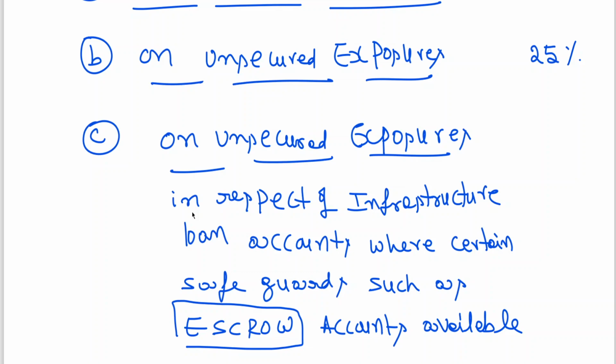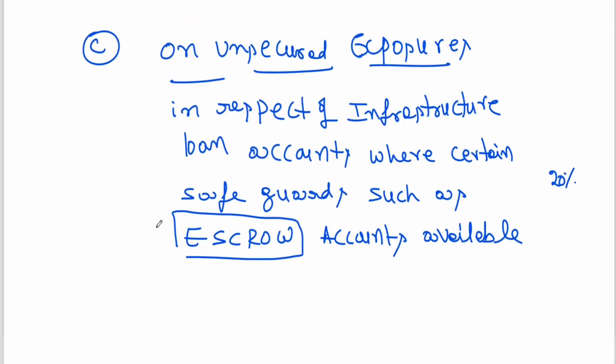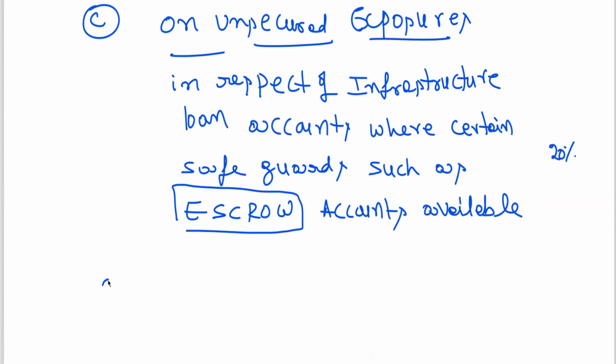Then for that, the percentage that you need to maintain is 20%. Clear to all of you? How much rate? 20% provision you need to create. Then point number 2. This is completed. We have already covered substandard assets.